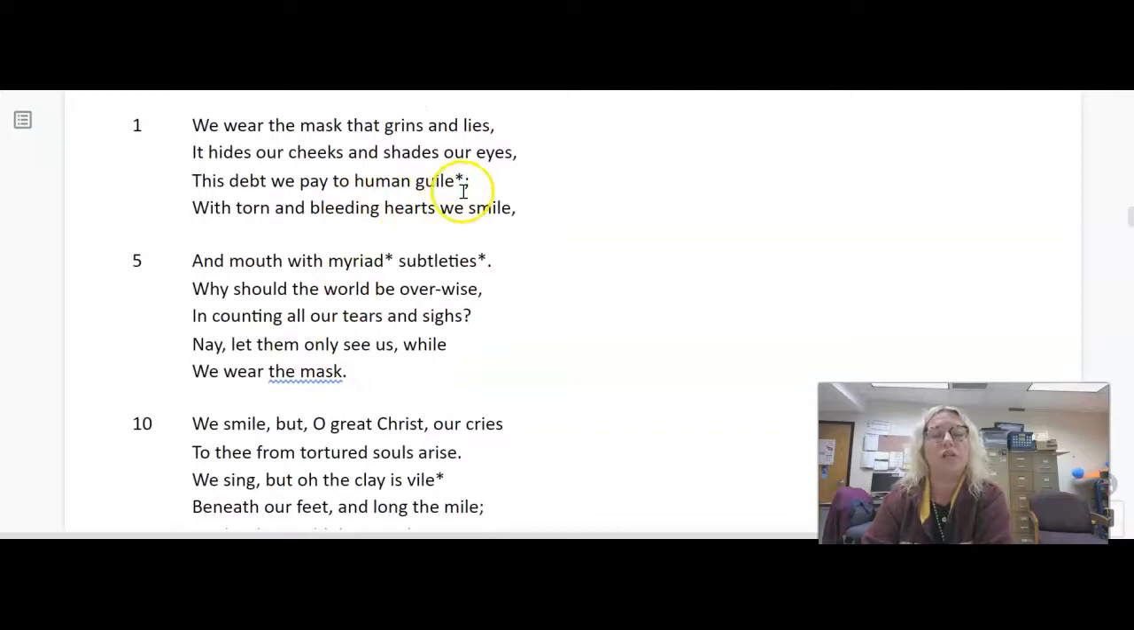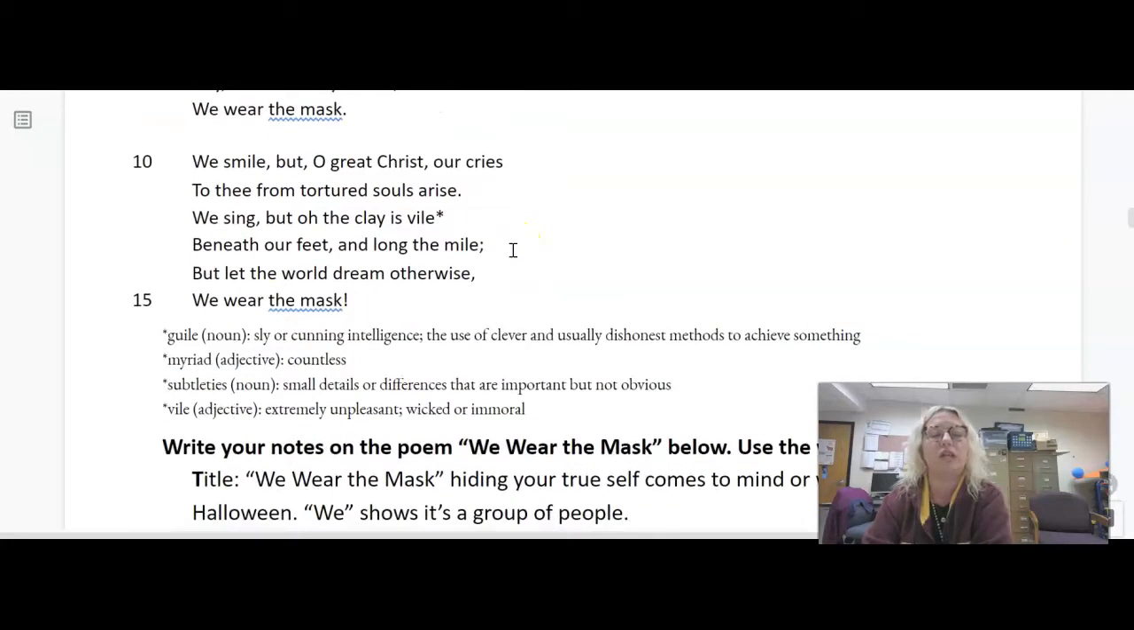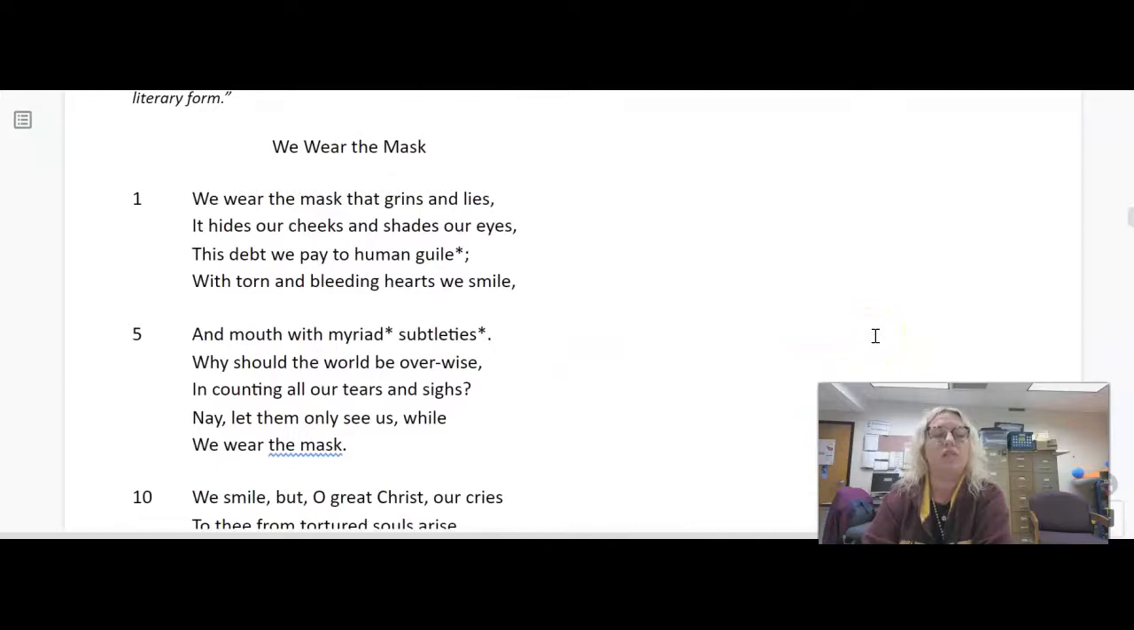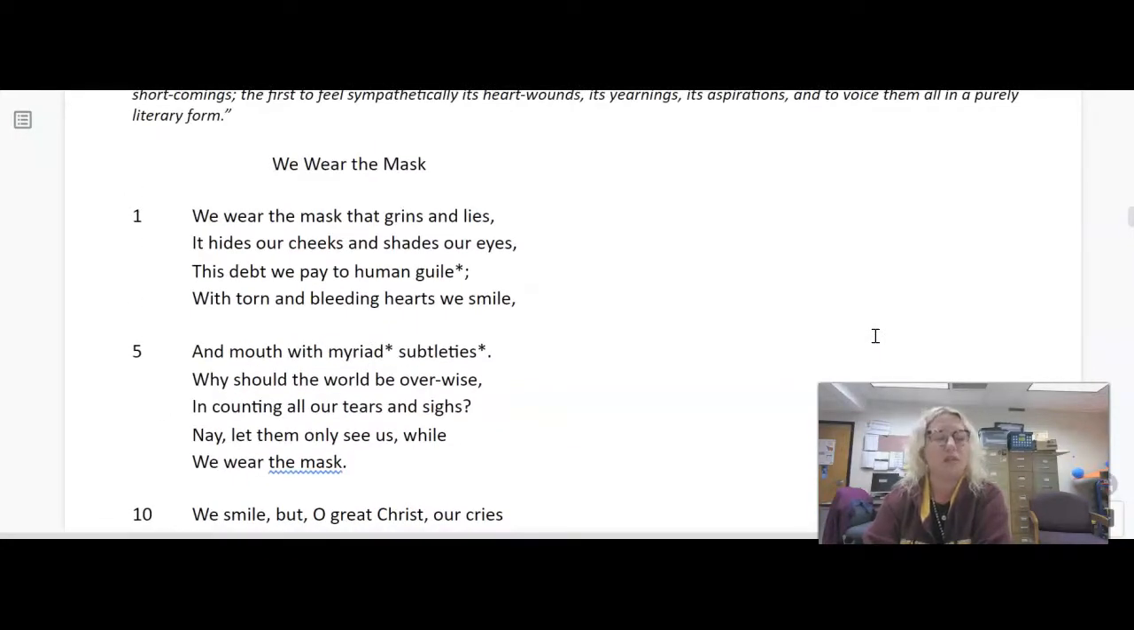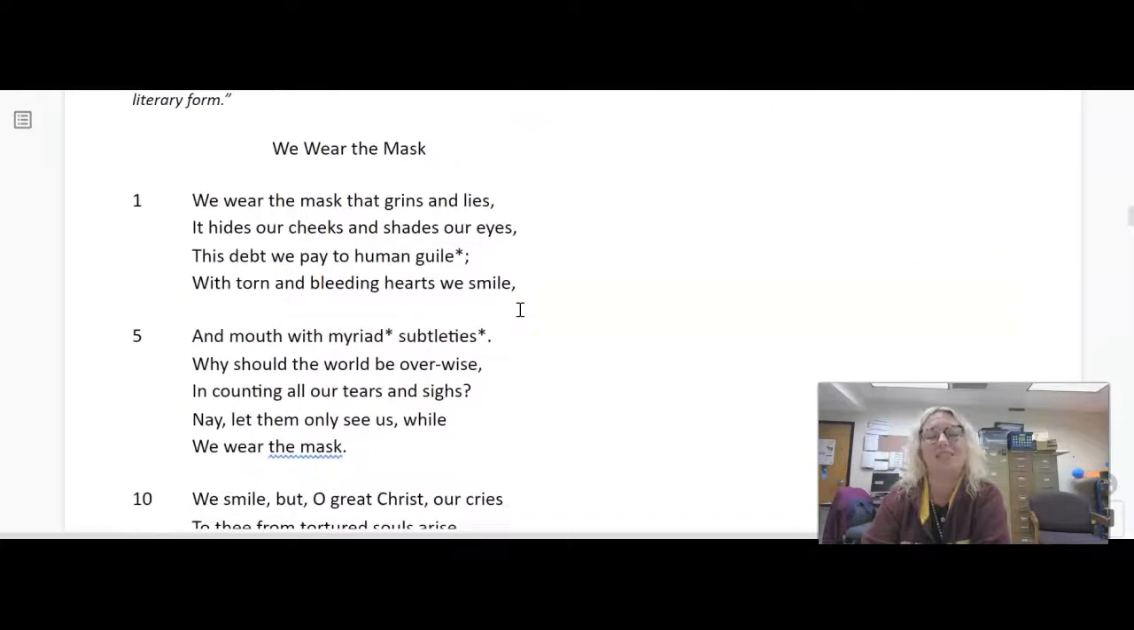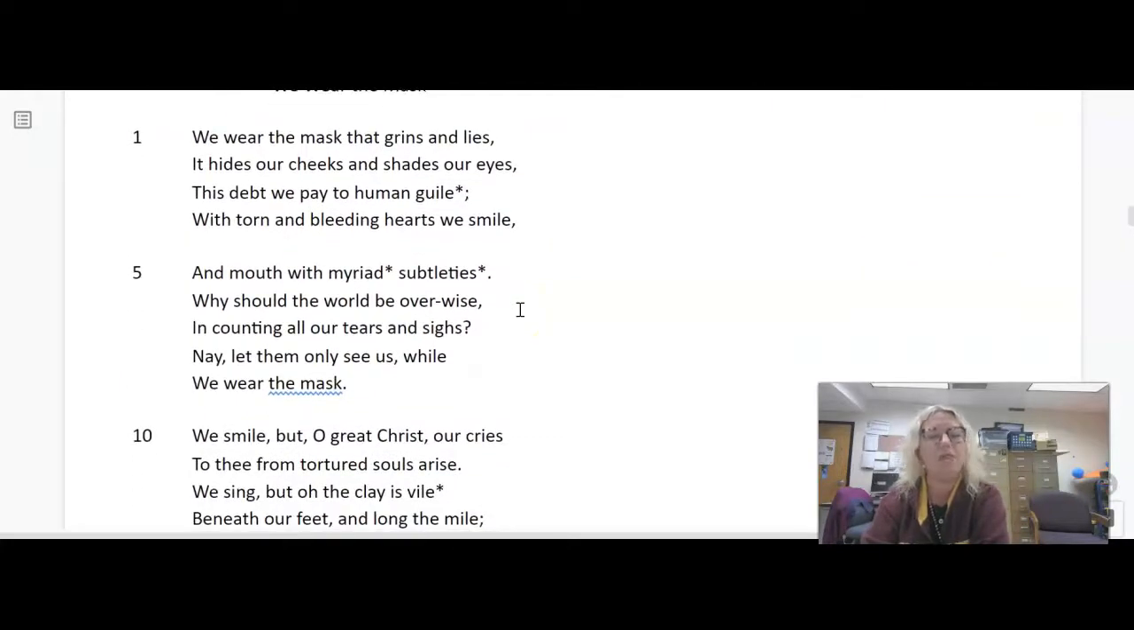And we've got one tough word here that has an asterisk next to it. So that shows that the definition is down here. Guile is a noun. It means sly or cunning intelligence, the use of clever and usually dishonest methods to achieve something. So let's try to paraphrase this poem by doing it stanza by stanza. We wear the mask that grins and lies. It hides our cheeks and shades our eyes. This debt we pay to human deception, maybe we could say instead of guile. With torn and bleeding hearts we smile.